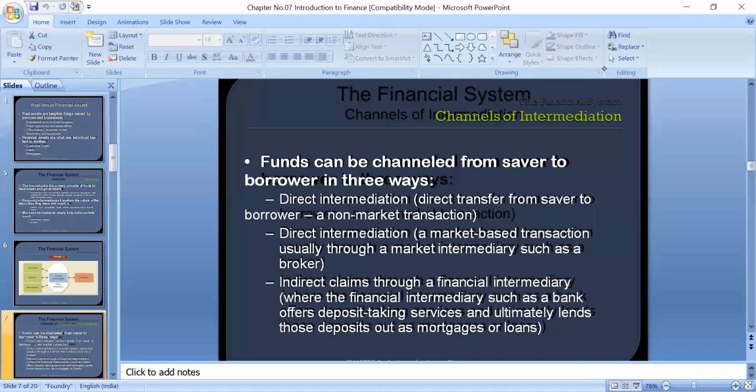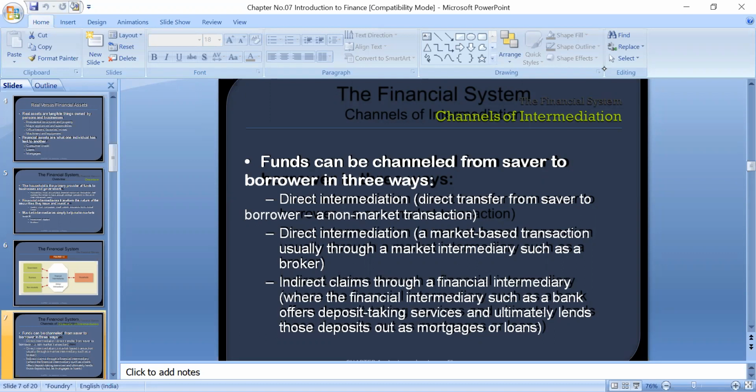So this is called a market-based transaction. Actually, money will be moving through the market there. First you give the money to the broker, then the broker gives the money to me. So this is market-based transaction. And the third one is indirect intermediation, indirect claims through a financial intermediary.